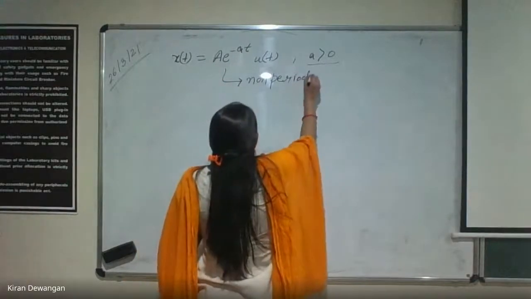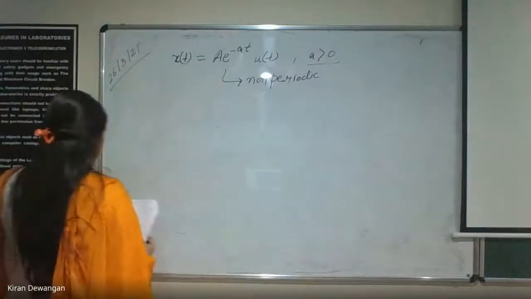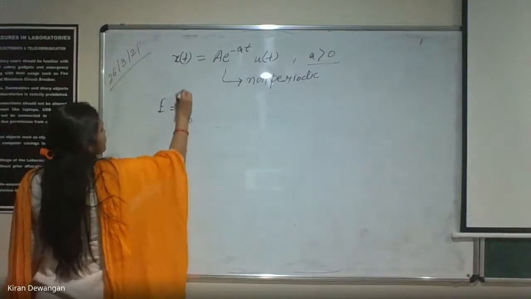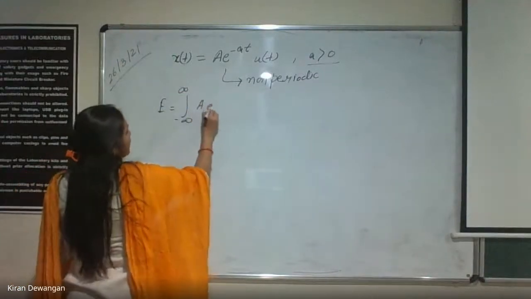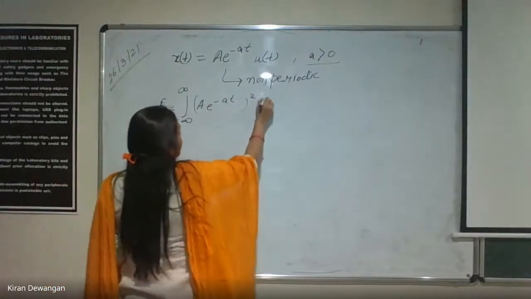Now that it is non-periodic, we can directly start calculating the energy of the signal. Energy is the integral from minus infinity to infinity of a e to the power minus at, whole square, dt.